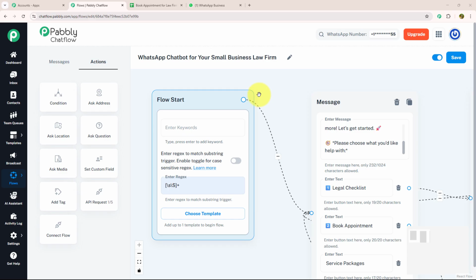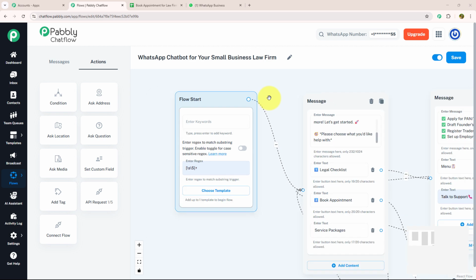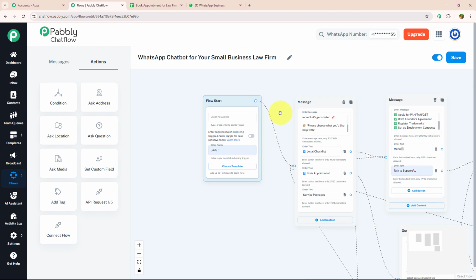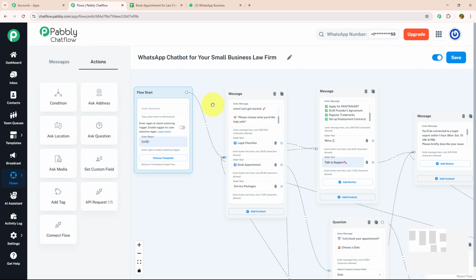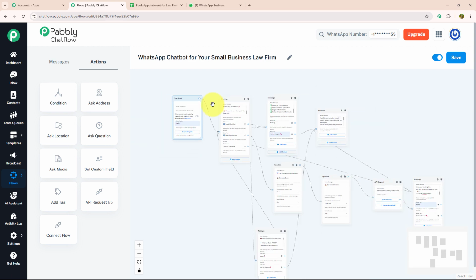In today's video, we are going to learn how to create a WhatsApp chatbot for your small business law firm using Pabbly Chatflow. This chatbot will automatically respond to people, collect their details and guide them through the inquiry process. So let's get started. As you can see, I have made this chatbot using Pabbly Chatflow. Let me show you its real-time working.